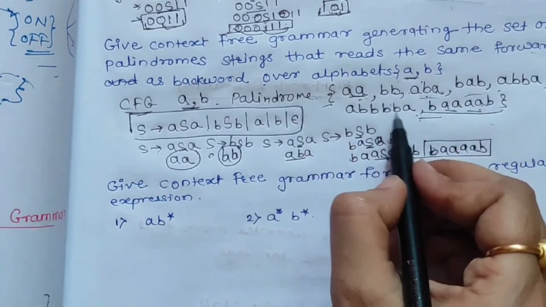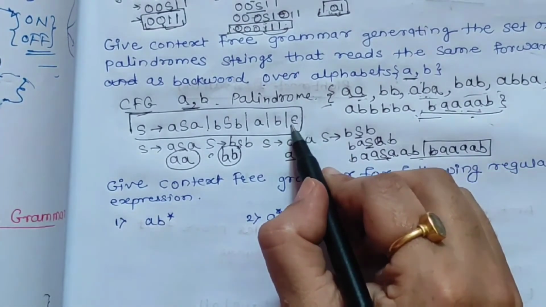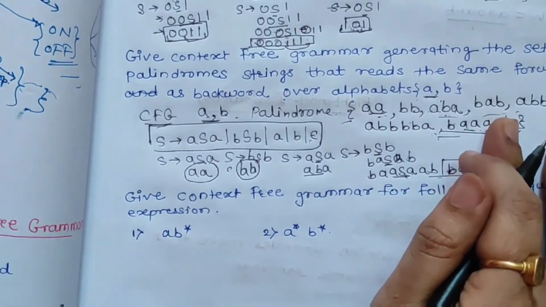We can generate any string of this type, that is, of type palindrome, with the help of this grammar. So this is how you have to generate a context free grammar for a given language.